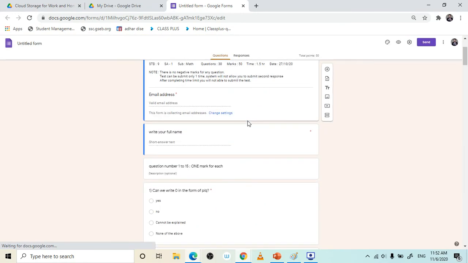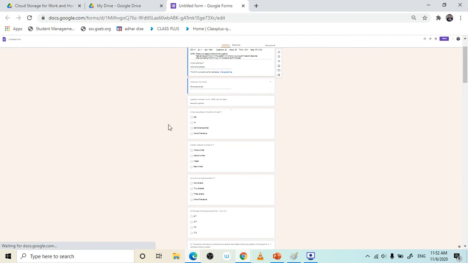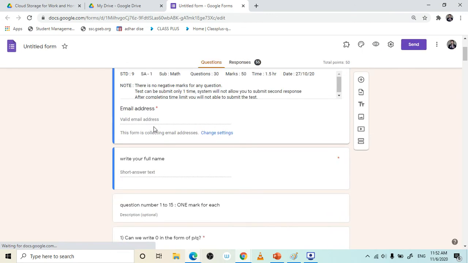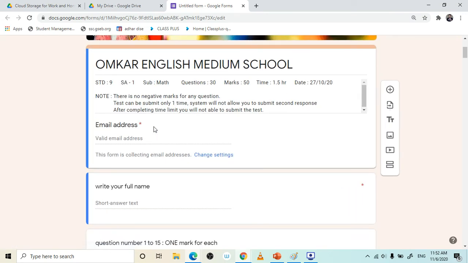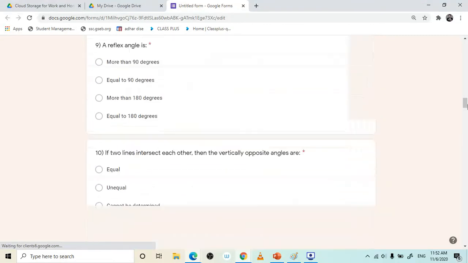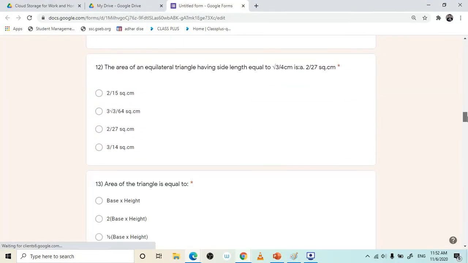Now the laptop is not working properly. Here you can see it is freezing now. One minute. Now 15th question, sorry. See here, this is actually the wrong question.